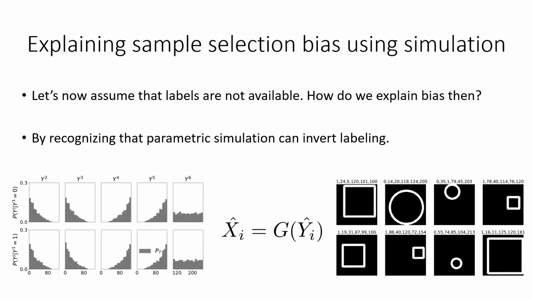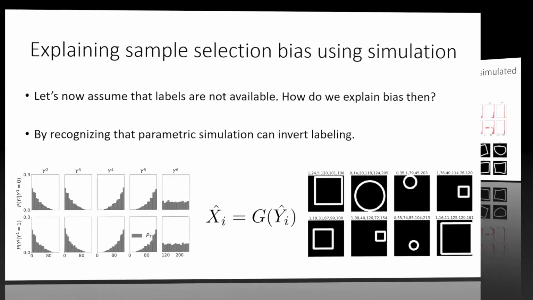We saw earlier how an engineer can specify expectations in the form of a distribution of labels. If we sample labels from this distribution and plug it into a function that can simply draw shapes, we end up with a set of simulated shapes that captures the range of expectations specified by the engineer. We thus see how parametric simulation essentially inverts the labeling process.